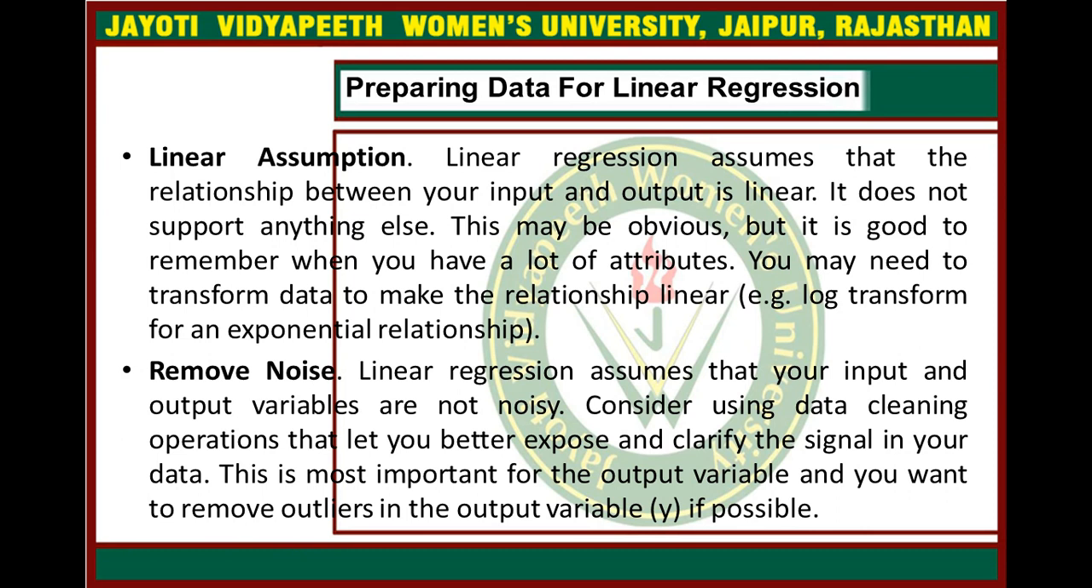Okay, so the first one is the linear assumption. Linear regression assumes that the relationship between your input and output is linear. So you have to assume it. It does not support anything else. This may be obvious, but it is good to remember when you have a lot of attributes. You may need to transform the data to make the relationship linear. For example, a log transform for an exponential relationship.